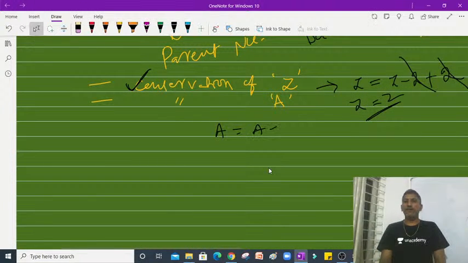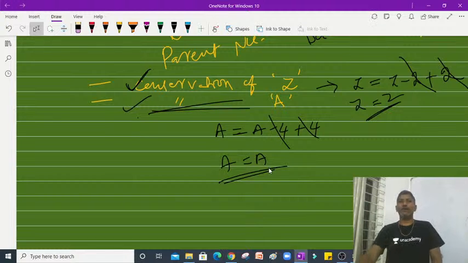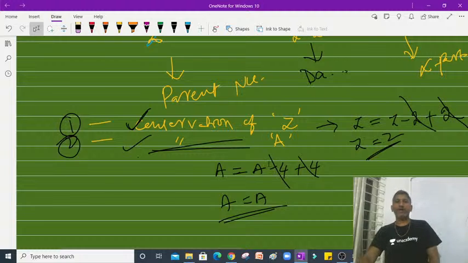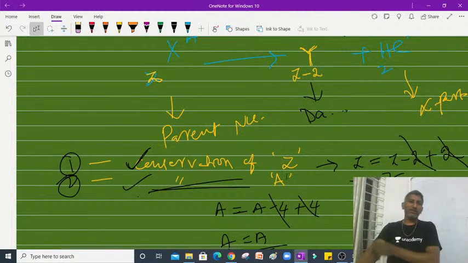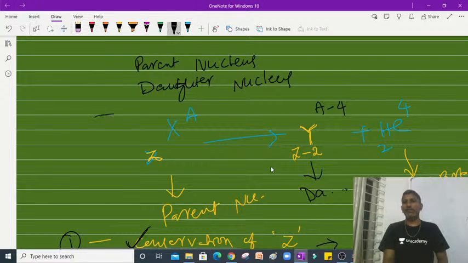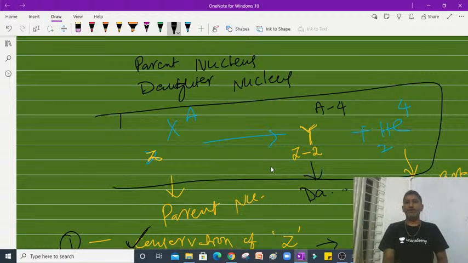So A minus 4 plus 4 gets cancelled, and A equals A. Conservation of A is also obeyed. These two conservation laws, conservation of protons number Z and conservation of mass number, are obeyed, so this reaction is possible.